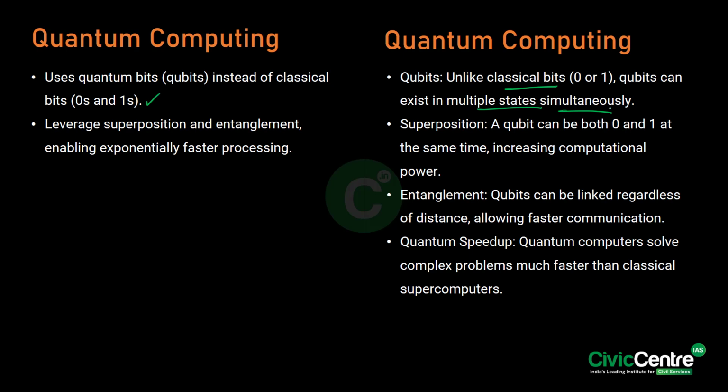And superposition is where a qubit can be both 0 and 1 at the same time, increasing the computational power. Then what is entanglement? See, the qubits can be linked regardless of distance, allowing faster communication, which is what entanglement means. So what about the quantum speedup? Quantum computers solve complex problems much faster than classical supercomputers.